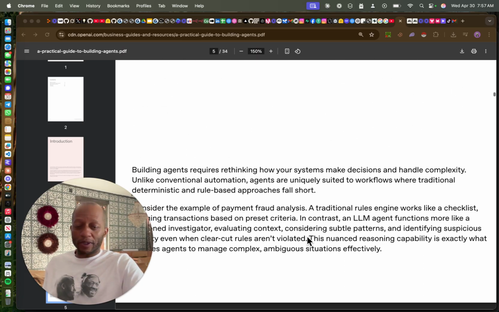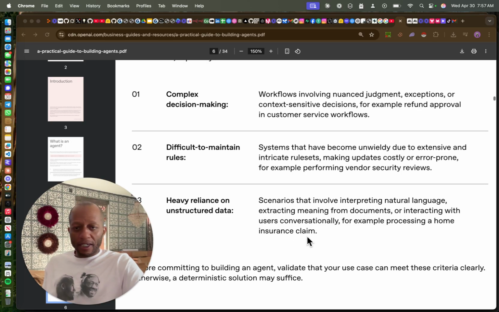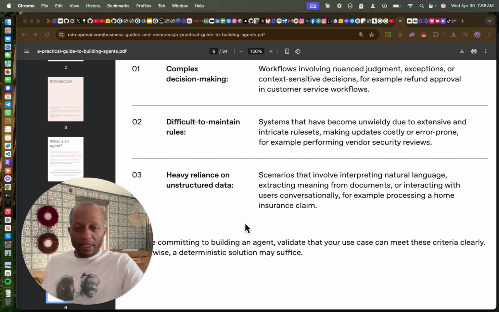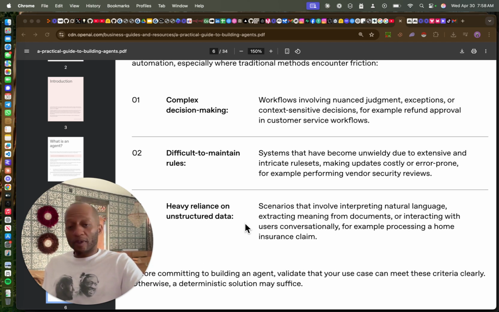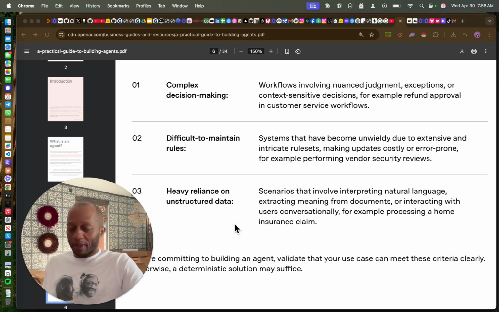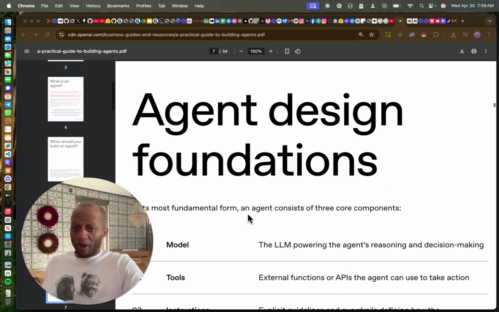When should you build an agent? Complex decision making, difficult to maintain rules, and heavy reliance on unstructured data. If you find yourself in any of these three situations, it's probably great to build an agent. You could create workflows, create systems, and scenarios. And I'm in all of those.